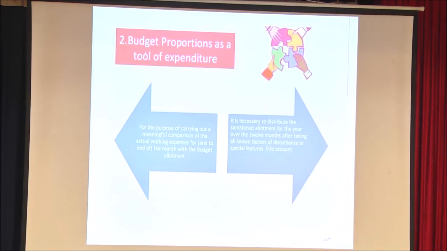I have already told you all about budget proportions as a tool. It is for the purpose of carrying out a meaningful comparison of the actual working expenditure at the end of the month with the budget allotment. It is divided into 12 months, and accordingly every month, the expenditure for the month is compared. Also, the expenditure up to the end of the month is compared. It is necessary to distribute the sanctioned allotment for the year over the 12 months after taking all known factors of disturbance or special features into account.